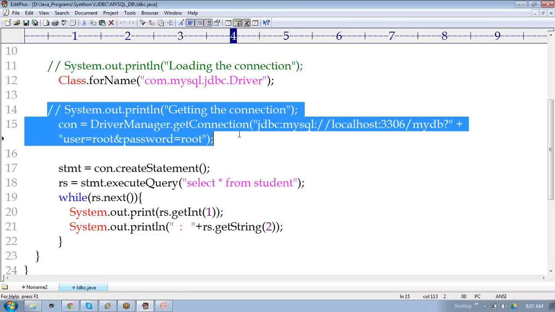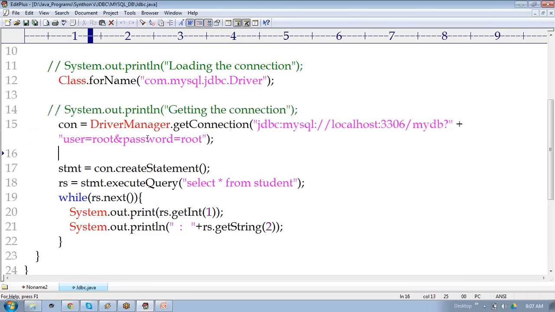After this, it is called creating the connection. How are we going to create a connection? By using the method called getConnection.